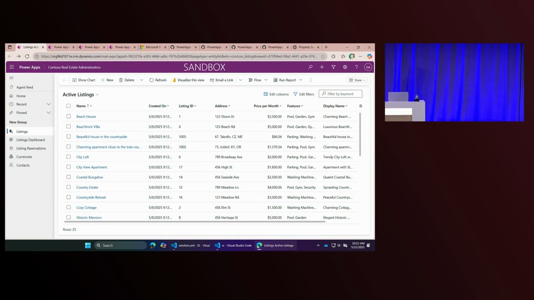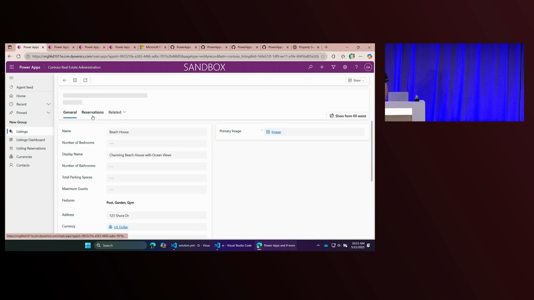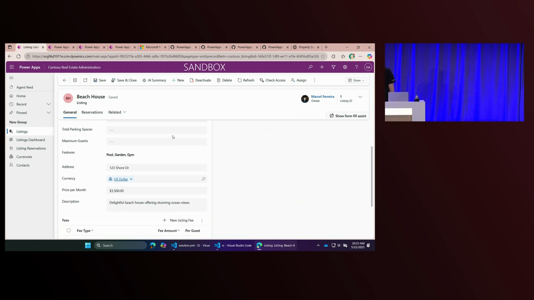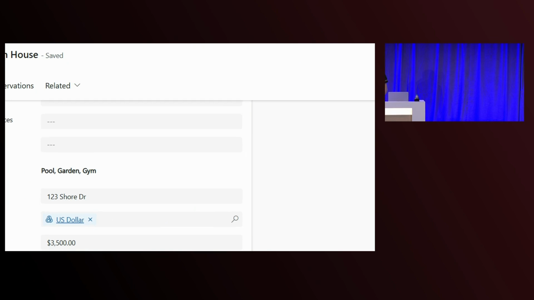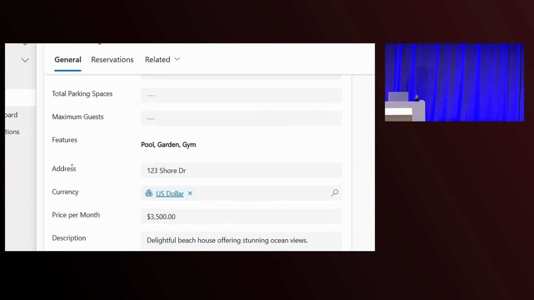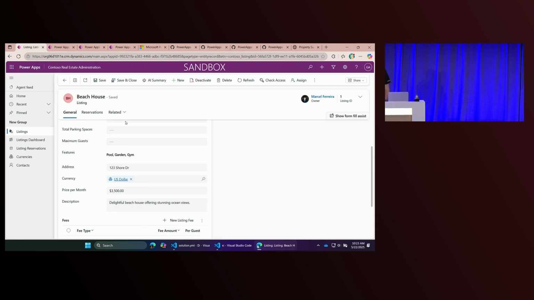So this is the back-end support view. This is where I've got a list of properties as part of Contoso Real Estate. And I'm going to open up one of these properties. This property has information around what the features of this particular property are. It may have a pool or a garden. And as the person doing this listing, I want to work out what information I might want to put around this listing.